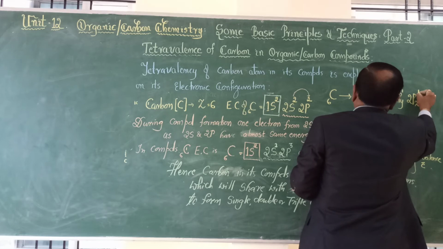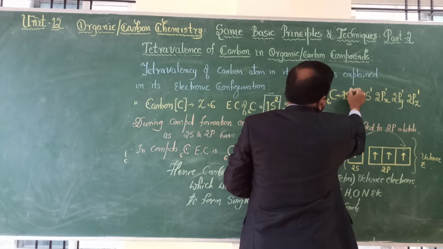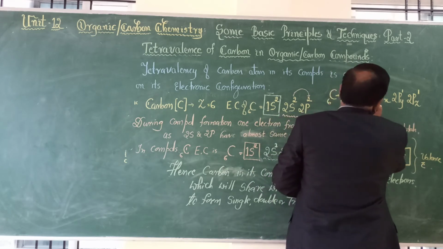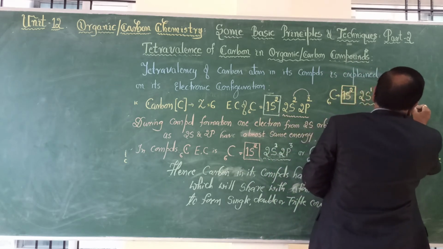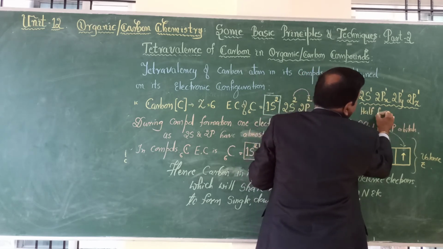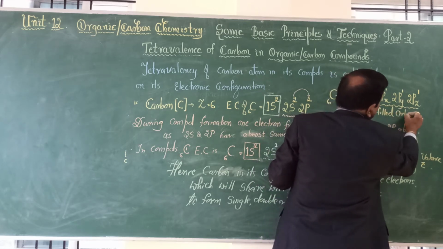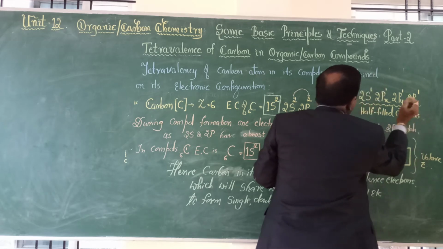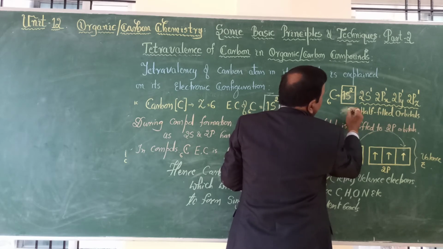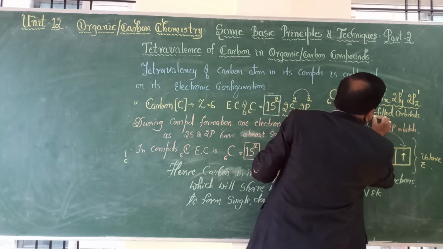2py1, 2pz1. If you want to maintain 1s2 as it is, these two will not take part in the reaction. These orbitals are what we call half-filled orbitals. These half-filled orbitals are going to form hybridization. In carbon we have 4 half-filled orbitals, and hence its valency is 4.